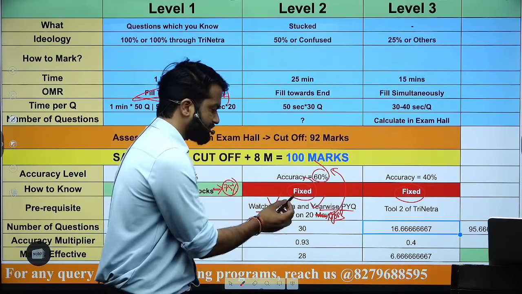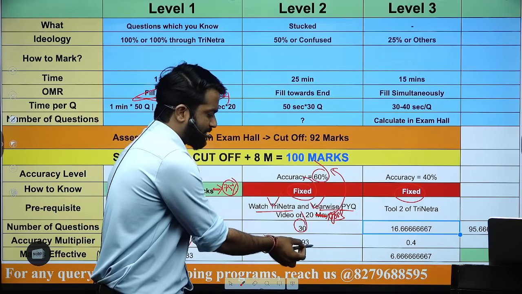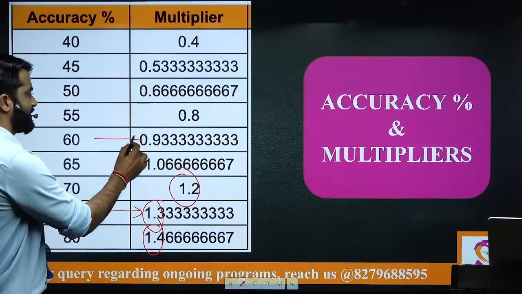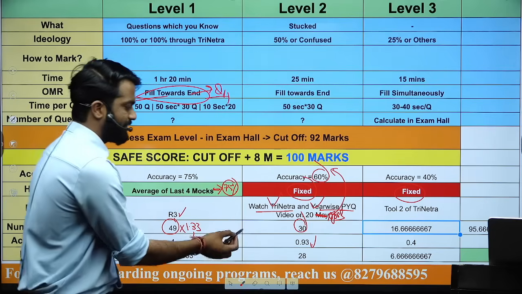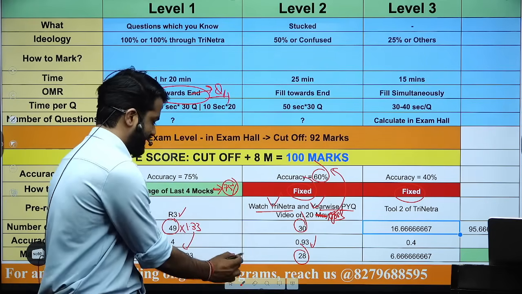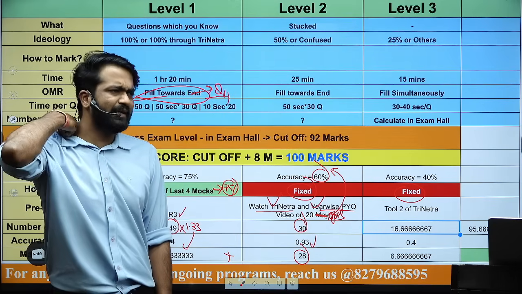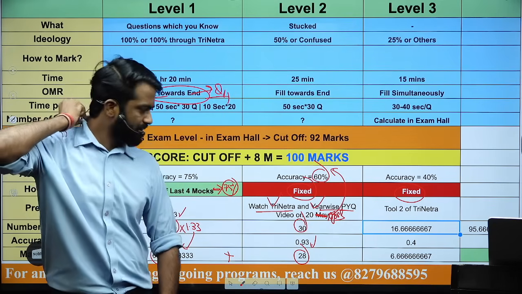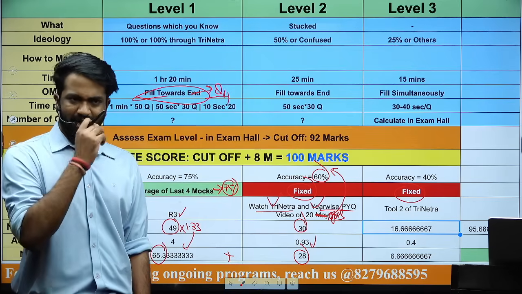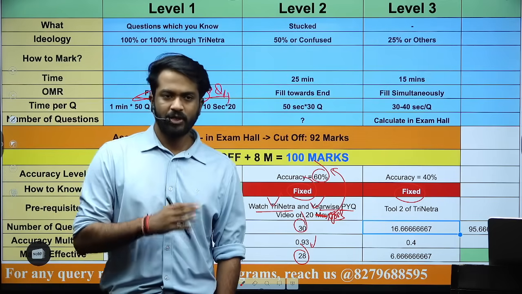Now let's say you attempted 30 questions in level 2. 30 into accuracy multiplier 0.93. See, the accuracy multiplier for 60 is 0.93, it will be 28 marks. This plus this, 65 plus 28 is approximately 92, right? 92, 93.